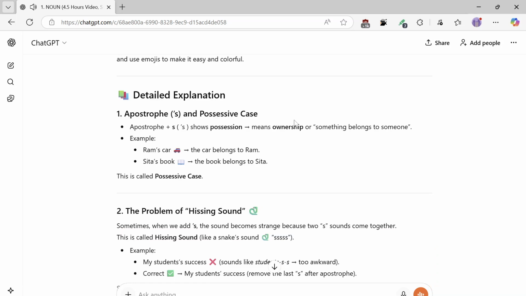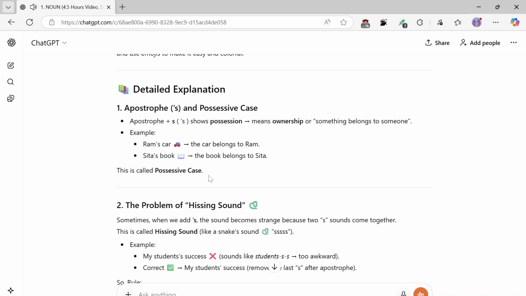Detailed explanation. Number 1. Apostrophes and the possessive case. Apostrophe plus s shows possession, which means ownership, or that something belongs to someone. Example: Ram's car, the car belongs to Ram. Sita's book, the book belongs to Sita. This is called the possessive case.